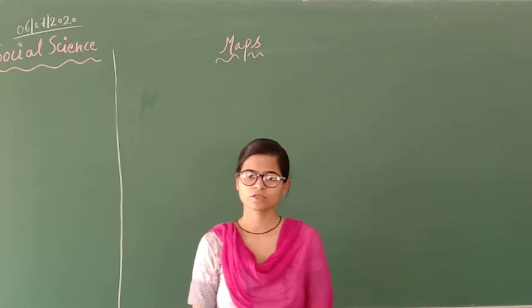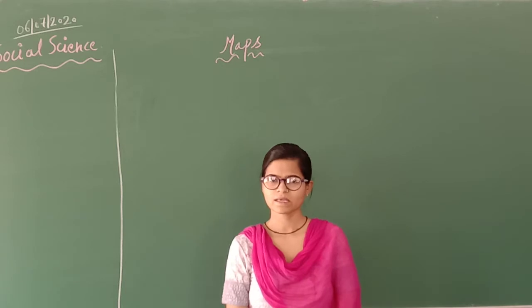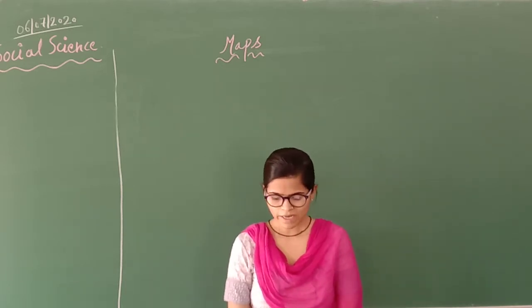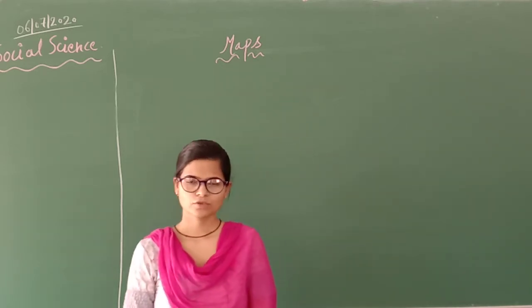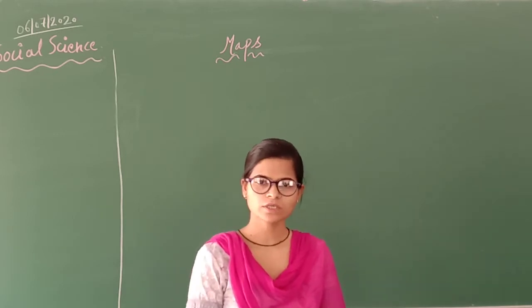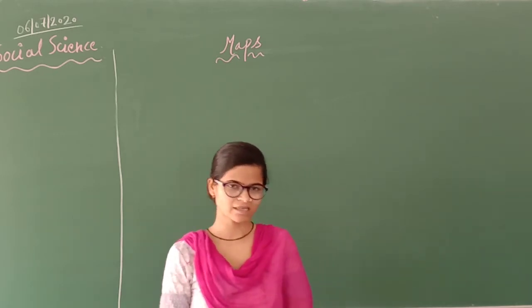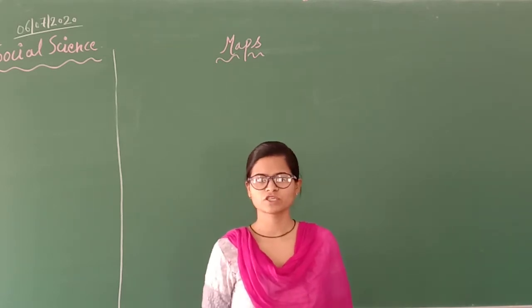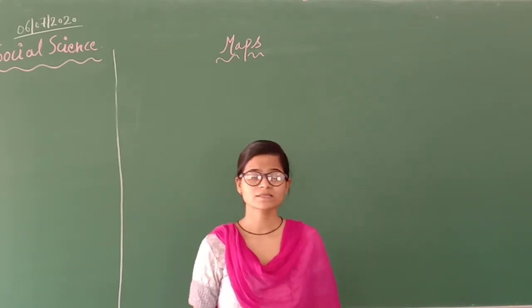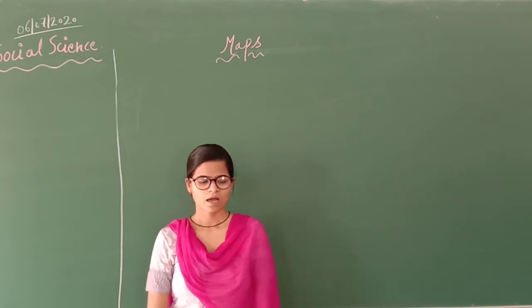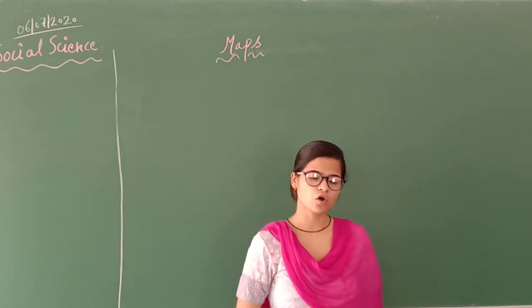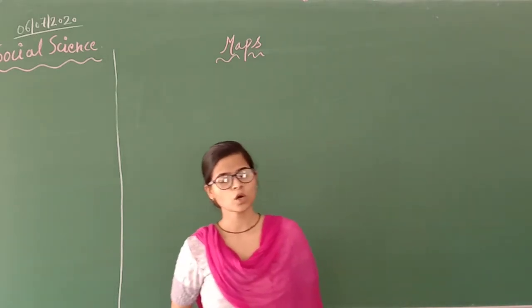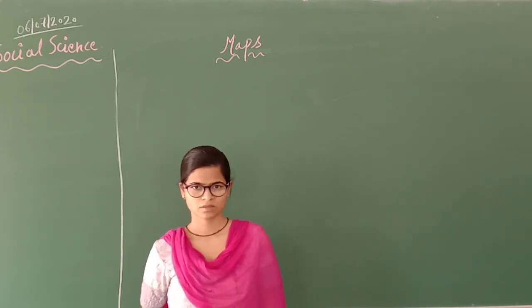So today we are going to start with a new chapter, that is maps. My dear students, you have already learned about maps in your previous class, that is in your 5th class. So let's have a small definition of map. What is a map? A map is a drawing of the Earth's surface.